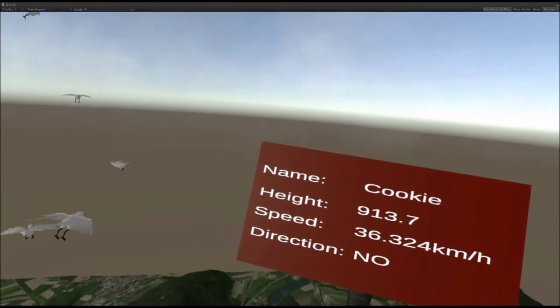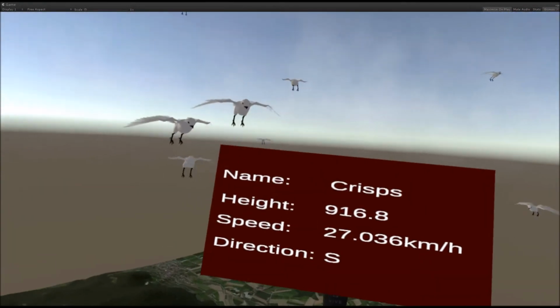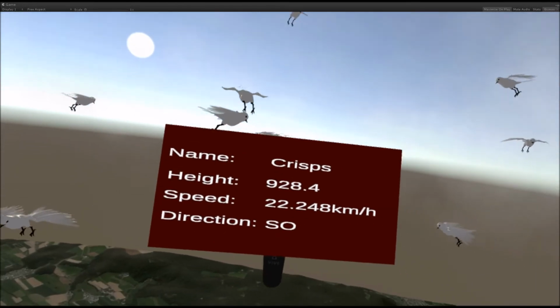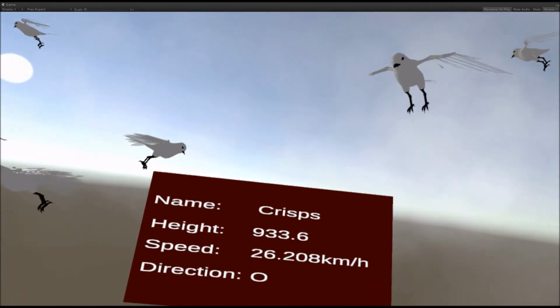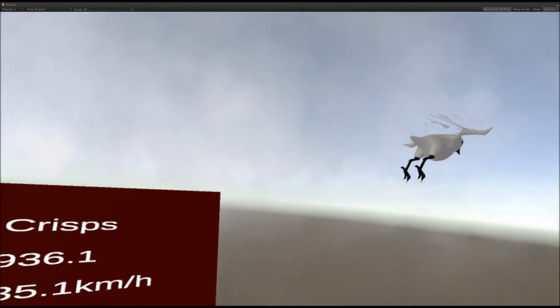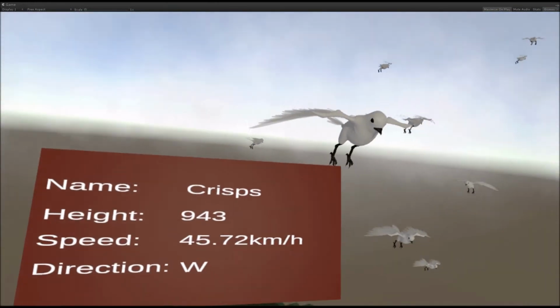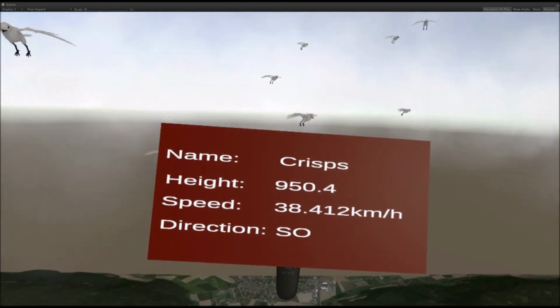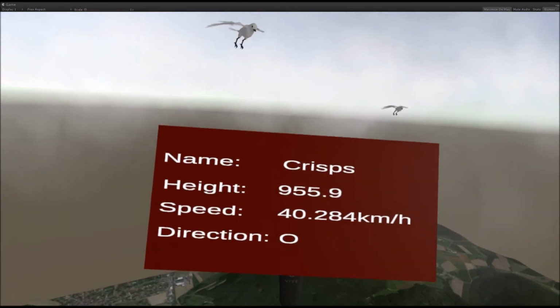The analyst can step into the world of the birds by taking over the view of one of them. By pressing a button at the controller, the analyst can switch through the birds in the swarm. A panel shows information of the current bird. The name, height, speed and the direction the bird is heading at the moment are displayed.